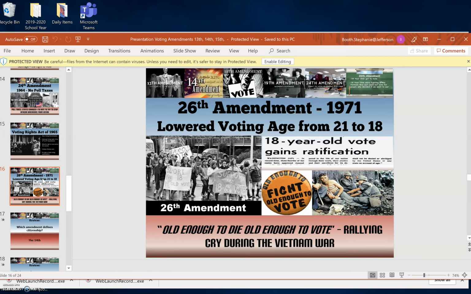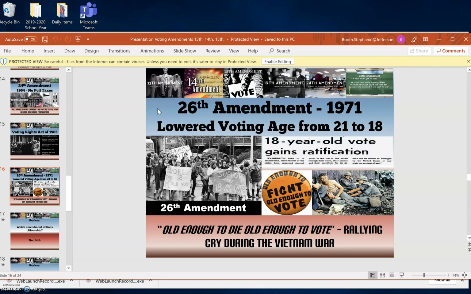26th Amendment. Okay. This was during the Vietnam War. Remember the Vietnam War? What was happening during the Vietnam War? Remember selective service? Yes, that's where young men were drafted or chosen to go and fight for our country. Yes, it was during that age, during the 26th Amendment. It was 1971. This amendment was added to the Constitution. It lowered the voting age from 21 to 18.